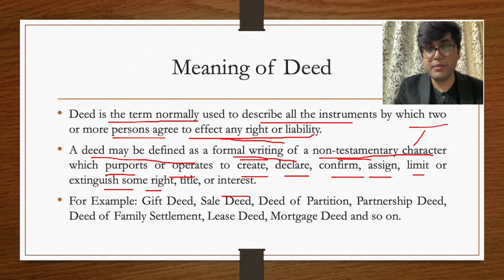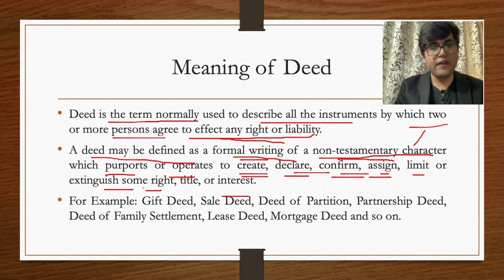Of a non-testamentary character. Non-testamentary here means any document other than a will, because a will is the only document which is called a testamentary document. So any document other than a will is known as a non-testamentary document. The next part is which purports or operates to create, declare, confirm, assign, limit or extinguish. It can either create or extinguish any right or liability for a particular person.